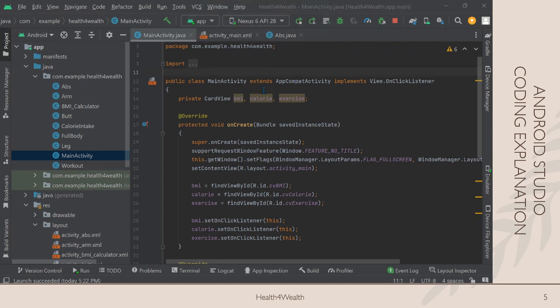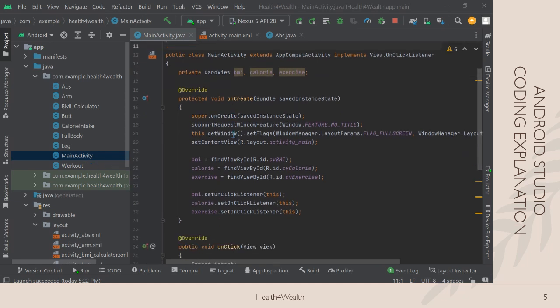As we can see here, this is the MainActivity.java file where it has the class for MainActivity. So MainActivity is the activity for the main page in the app. In this class, we have declared the card views for each of the menus for BMI, calorie, and exercise. Exercise is actually for the workout, so it's the same thing.